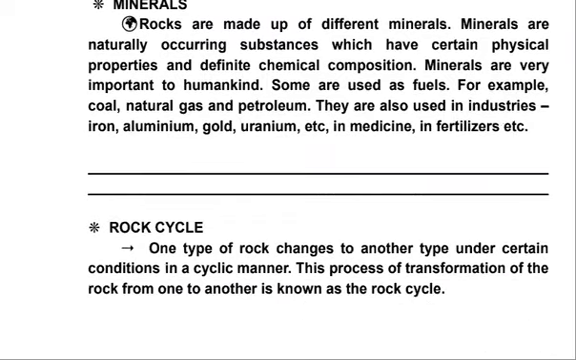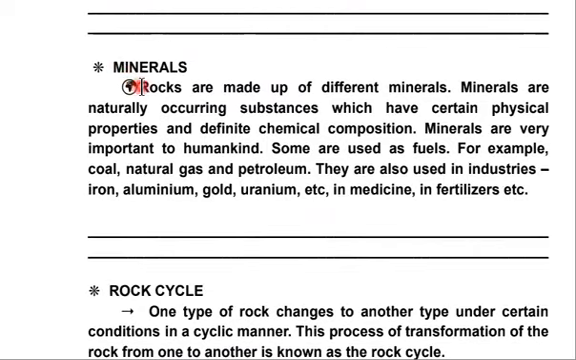Now let's have a look at the next topic, which is minerals. Rocks are made up of different minerals. Minerals are naturally occurring substances which have certain physical properties and definite chemical composition. This is simply the definition: minerals are substances that occur naturally, and they have certain chemical and physical properties. So it does not change. If that changes, then it becomes a different mineral.